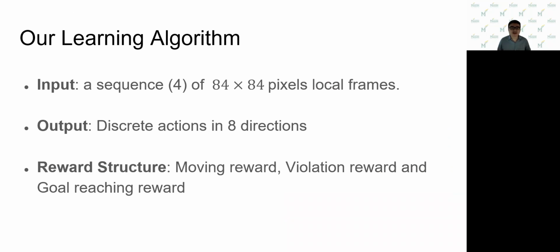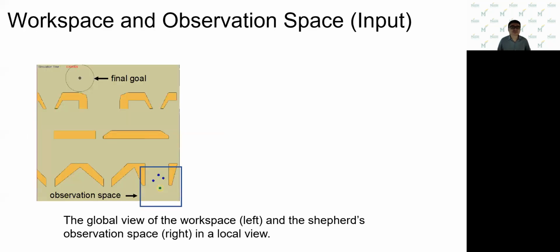The proposed algorithm works as follows. The input is a sequence of 84 by 84 pixel local frames. The output is one of the discrete actions in 8 directions. The reward includes 3 parts: moving reward, violation reward, and goal-reaching reward. We will describe the details of these components in the following slides.